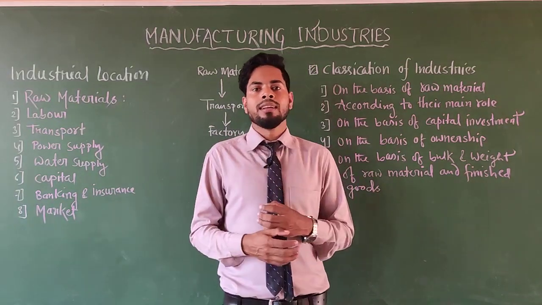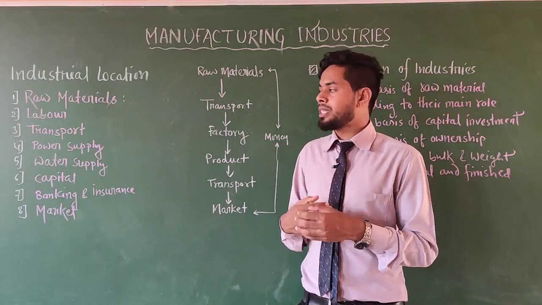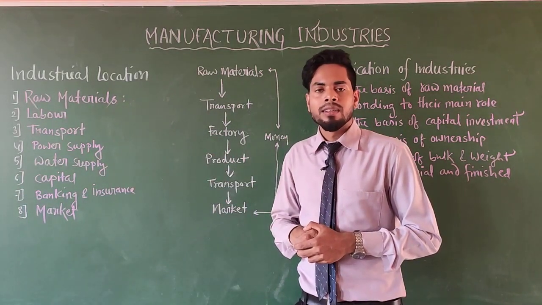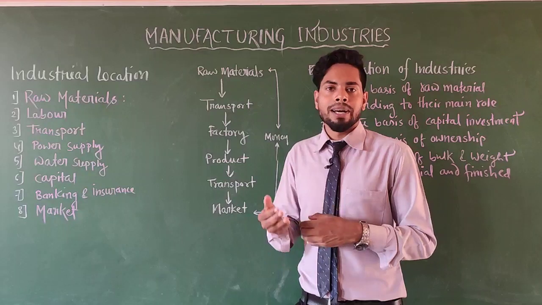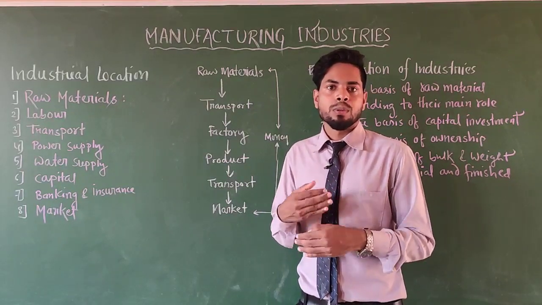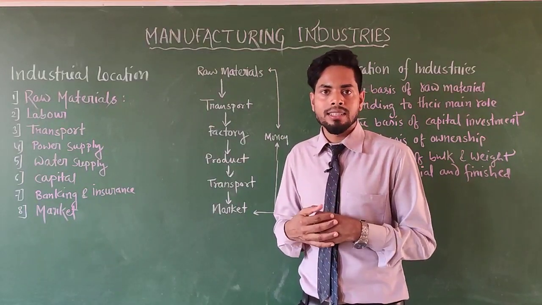And in another way, when any city is developed, these facilities are already available in that area, like transport facilities, market, labor, banking facilities and insurance facilities, and cities also provide consultants.